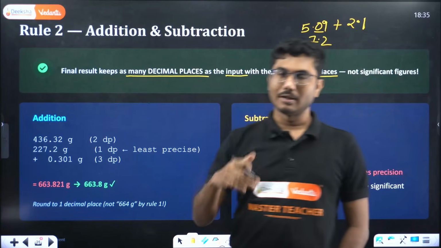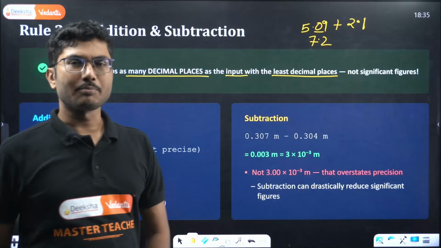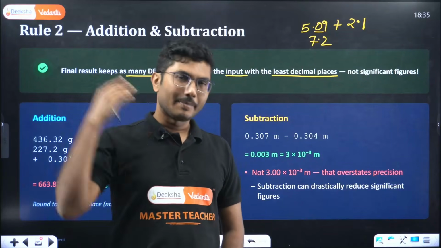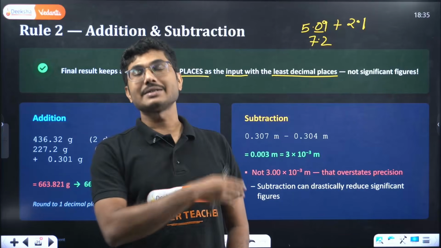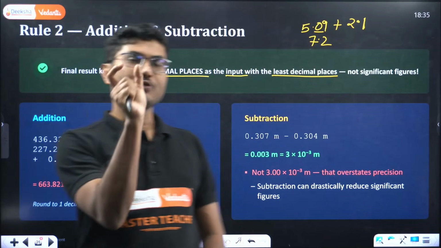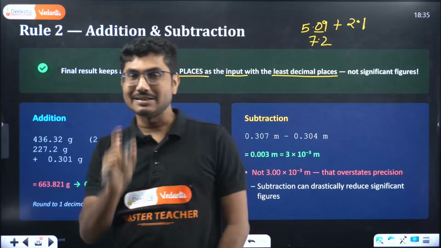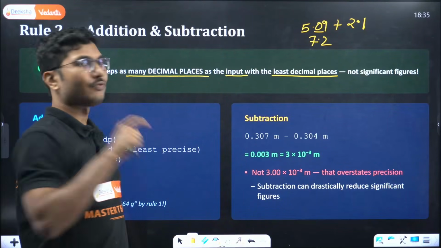Multiplication and division generally happens between two numbers. Multiplication is possible between multiple numbers as well, but division is only possible between two numbers. But addition and subtraction both can have multiple numbers, and in that case you only need to find the number with the least decimal places, and then you have to find your answer.